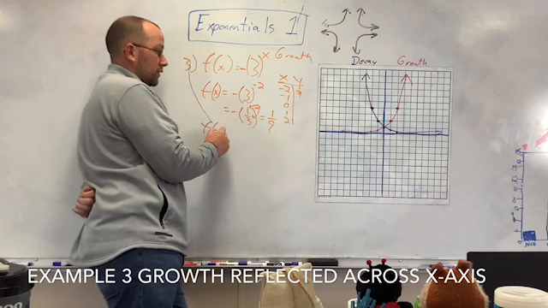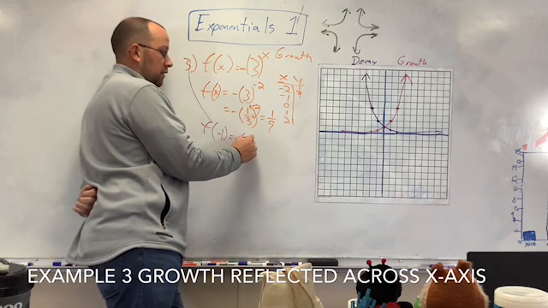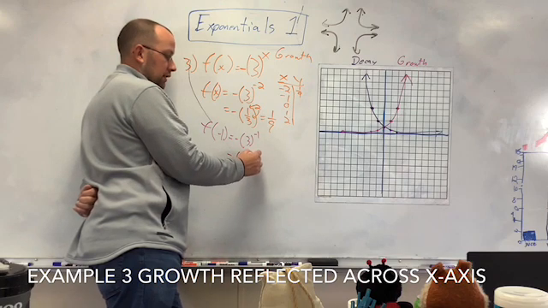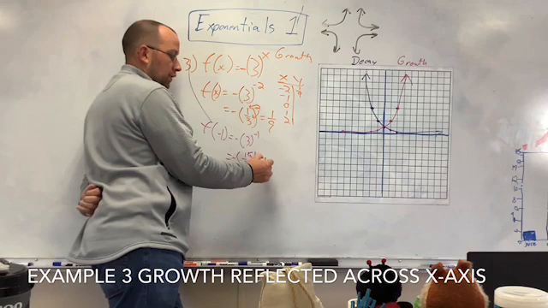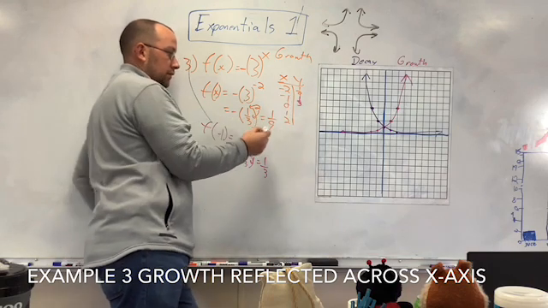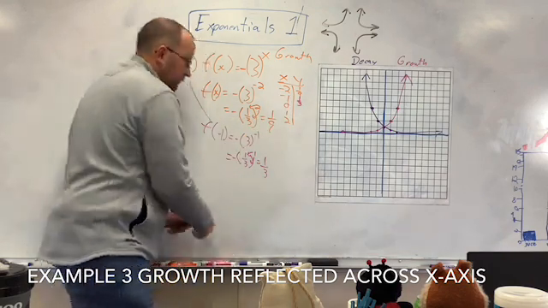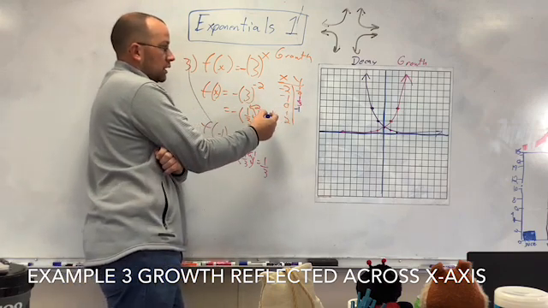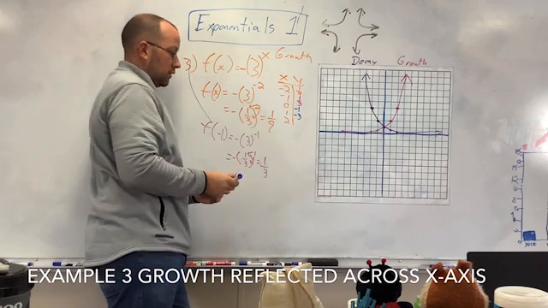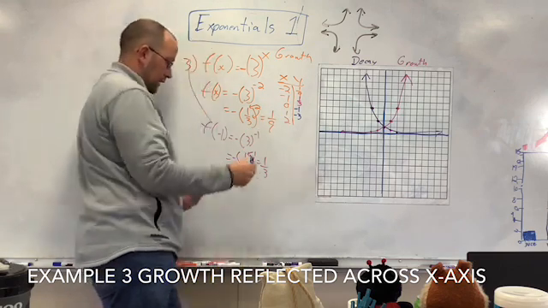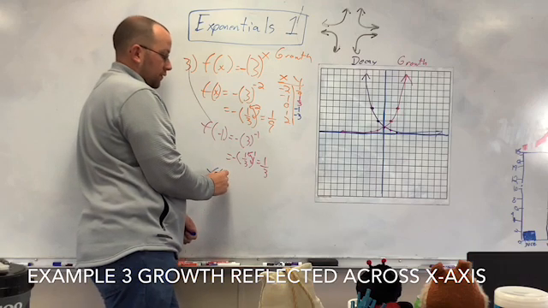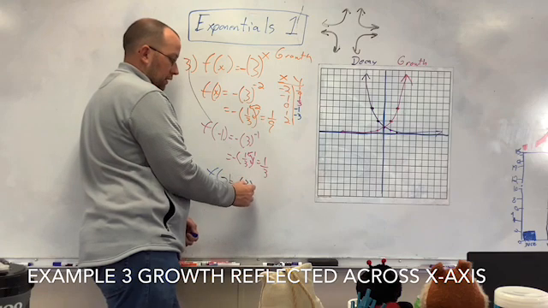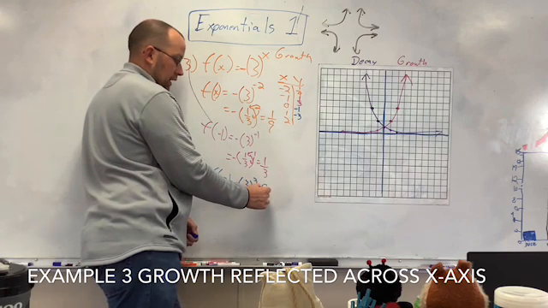So f of negative 1 gives me the negative, flips the 3 over, top, bottom, 1/3. All right, and then for just speed's sake, gives you negative 1, and then negative 3, then 2 gives you negative 3 squared, which gives you 9, negative 9.